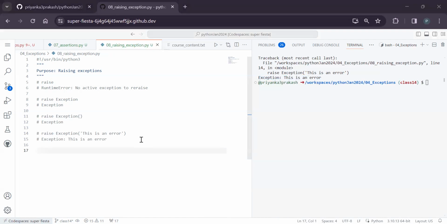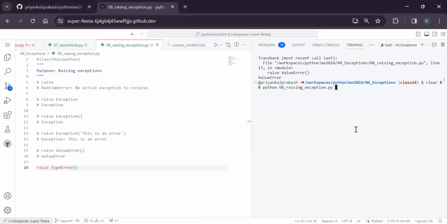And it is not just the exception, which is the umbrella exception. We can raise individual exceptions. Now, in this case, you will get a value error. So instead of the others, you get a value error. Or if I want to raise something else, say I can give a type error. If I execute, I get the type error. So purely type error I got.